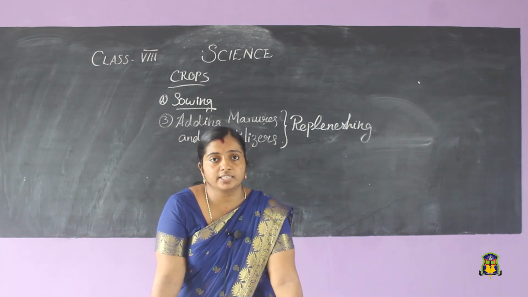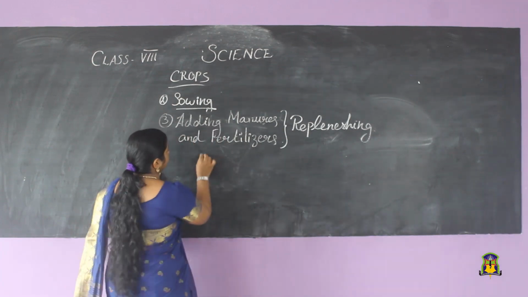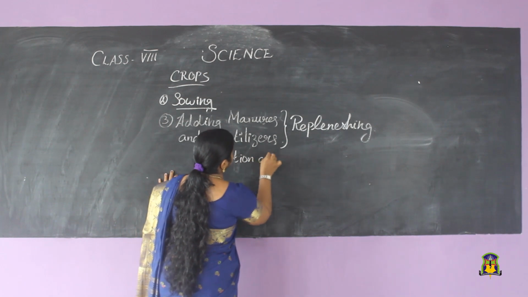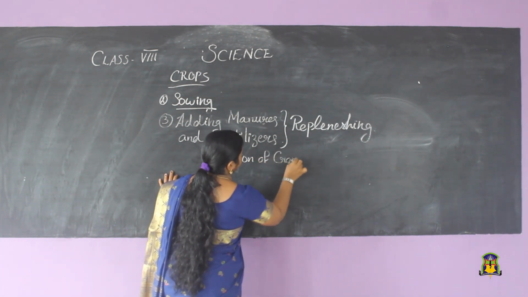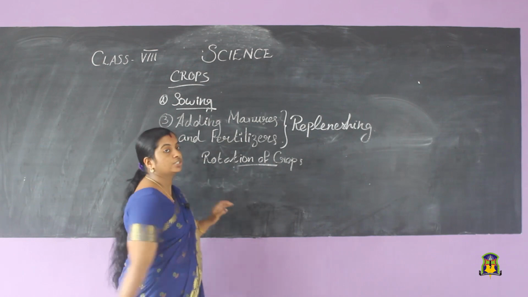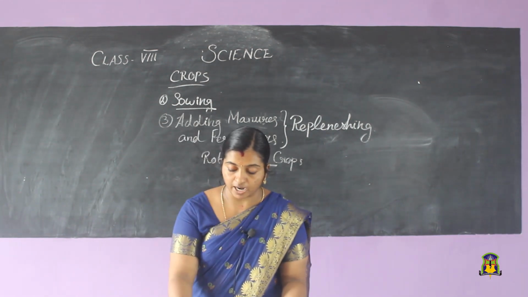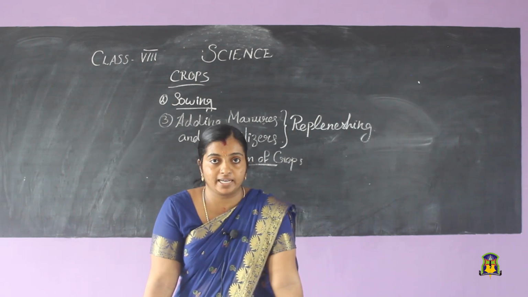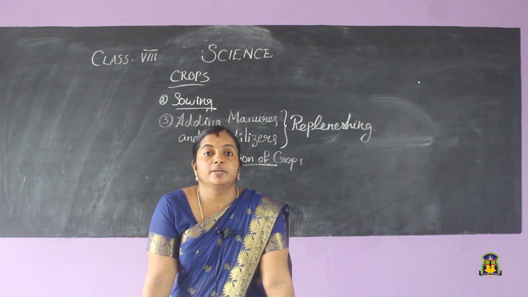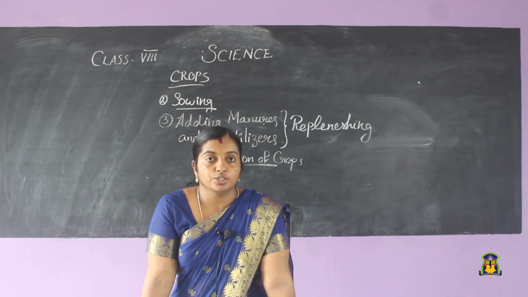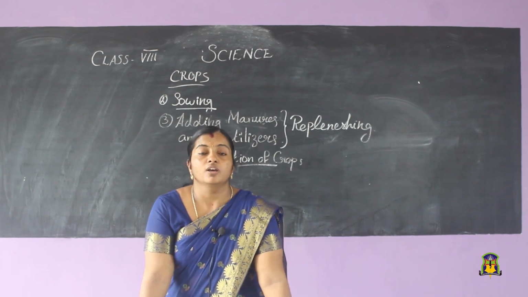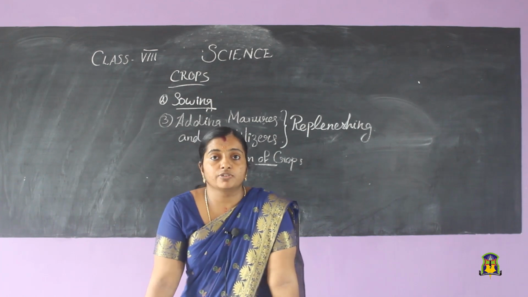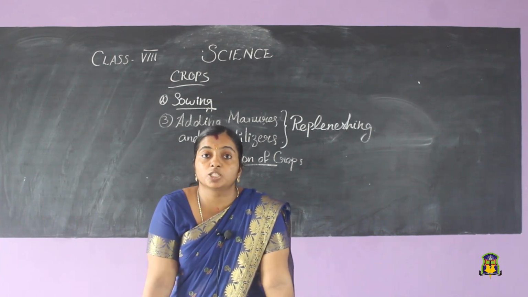What do you mean by rotating the crops? Rotation of crops, you may have heard about it, right? What do you mean by rotation of crops? That means if we are cultivating or planting the same crop again and again in a particular area, that soil may get deprived of a particular nutrient. Why? This is because for the growth of plants, similarly to animals, for the energy giving food for us, it is carbohydrates.